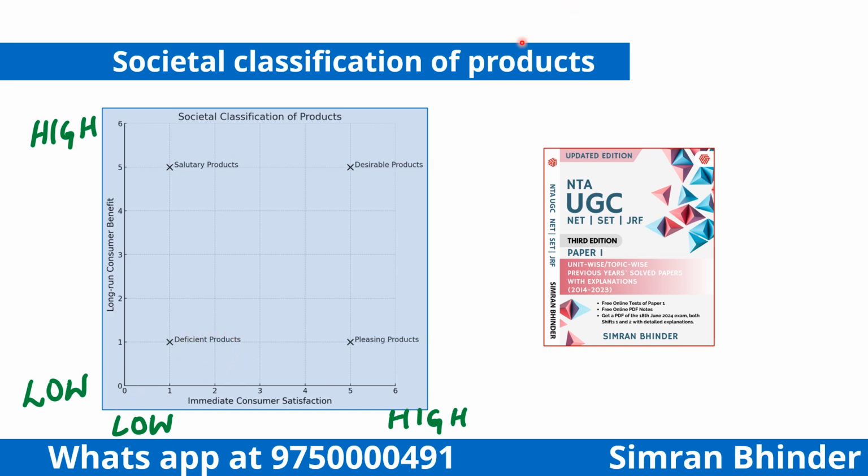ठीक है, next we will understand pleasing products. ध्यान से समझना है. It's clear from the graph that these products offer high immediate कंज्यूमर सेटिस्फैक्शन. वैसे नेम से ही क्लियर है, रट्टा लगाने की जरूरत नहीं है. Pleasing products, high immediate satisfaction but low long run and long term benefits. So that means pleasing, they are enjoyable or satisfying in the short run, but they have adverse effects over a long time. For example, sugary soft drinks. जो सॉफ्ट ड्रिंक्स हैं इमीडिएटली कंज्यूमर को वो प्लीज करते हैं, सेटिस्फाई करते हैं. We enjoy them.